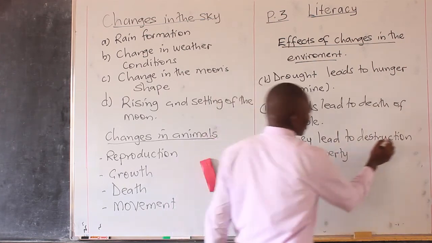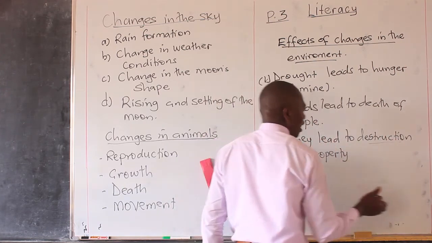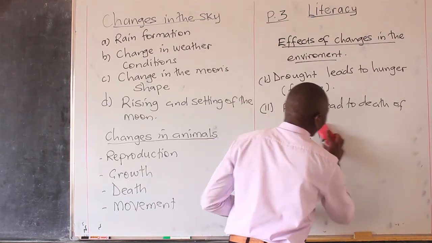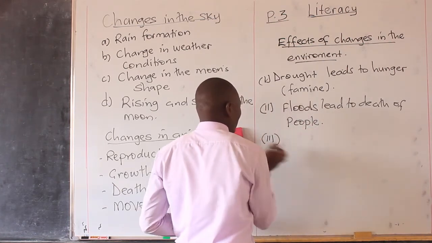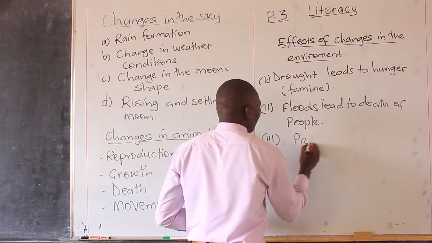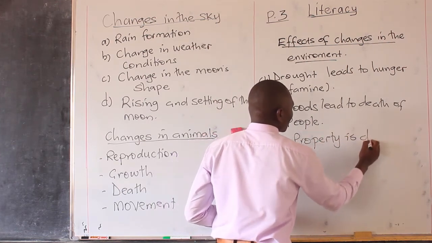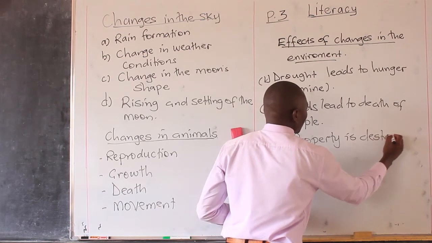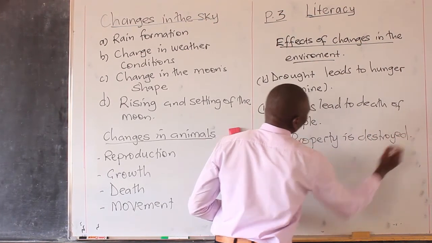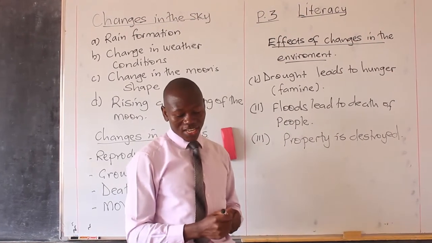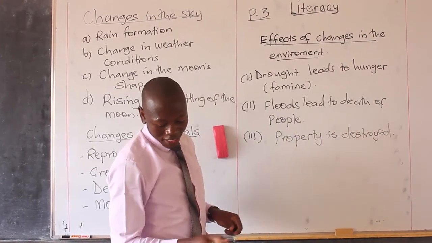So in case this word is very hard, we can put it in a simple way. We say property is destroyed. Property is what? Destroyed due to these natural changes in the environment.